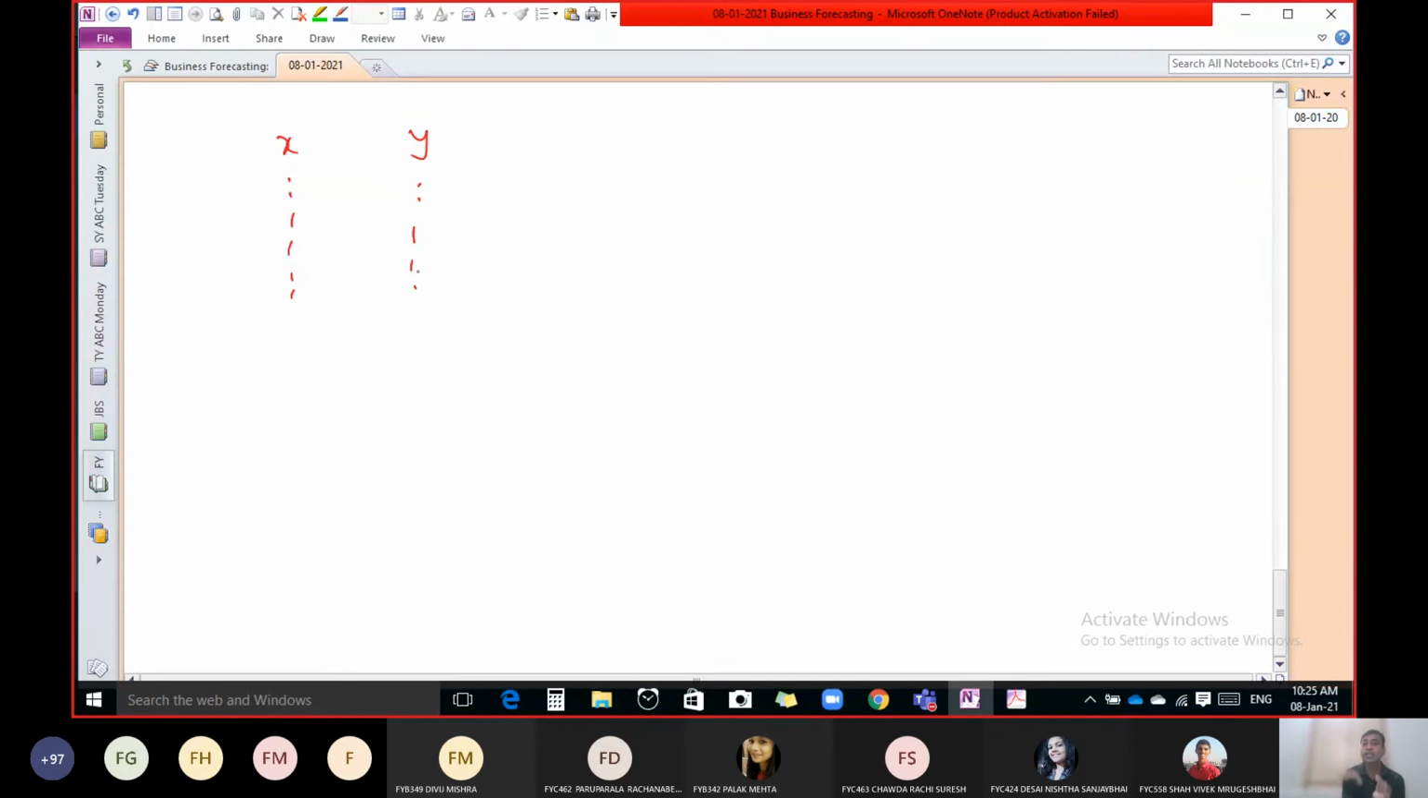The answer is the line in which there is a minimum sum of square of error. The line which minimizes the sum of square of error is the best line, and to find that particular line we have to use the method known as the least square method. By using the least square method we are able to find the line in which we get minimum error.